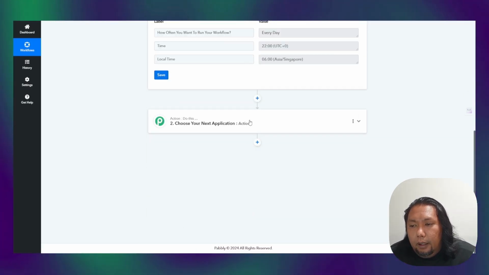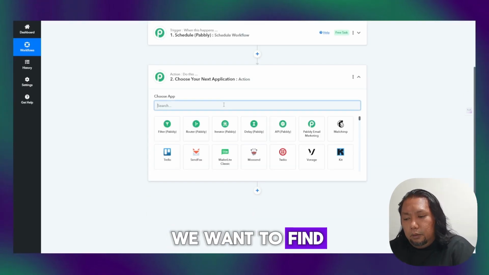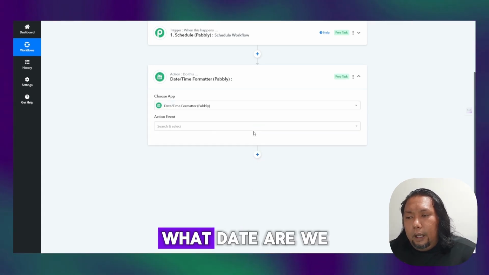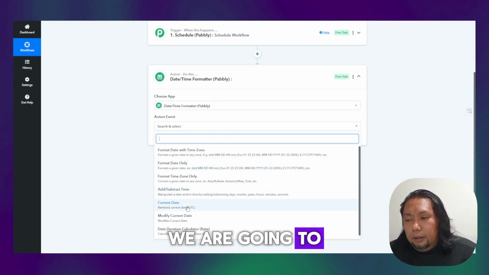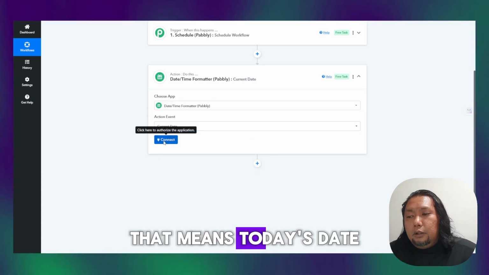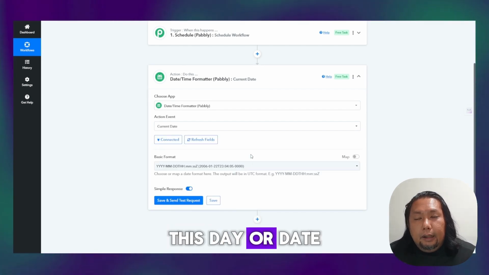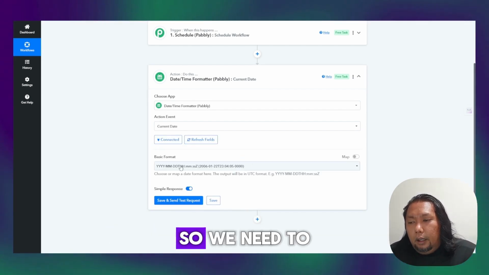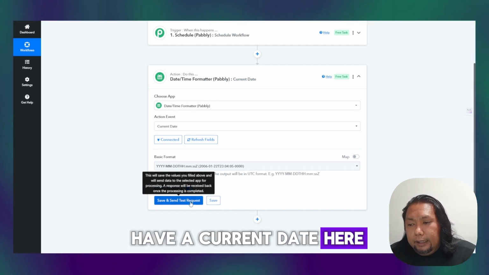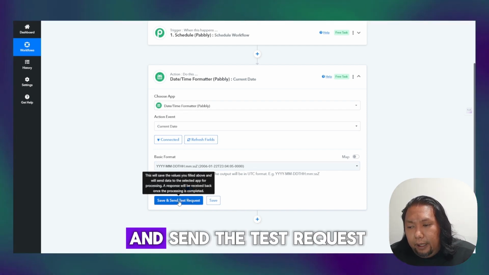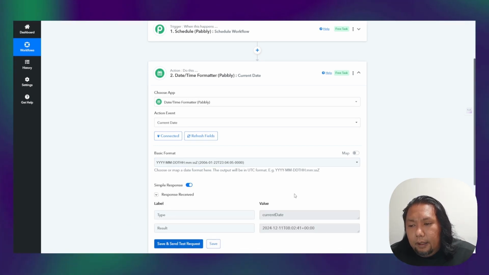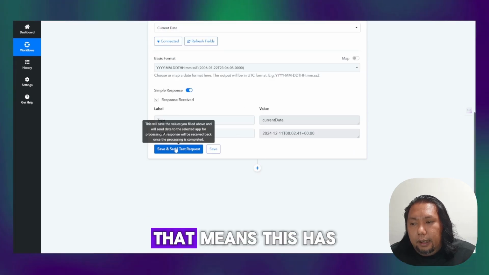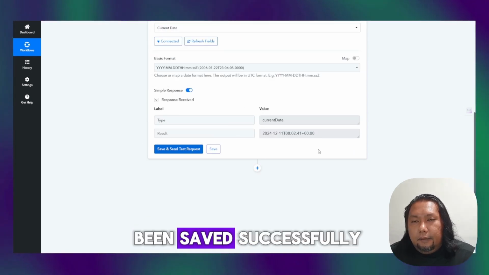Now, the next thing is we want to find the date. What date are we looking for? We are going to get the current date. That means today's date. This date will change every single day, so we need to have a current date here. Don't forget to save and send the test request. Now that you got a response, that means this has been saved successfully.